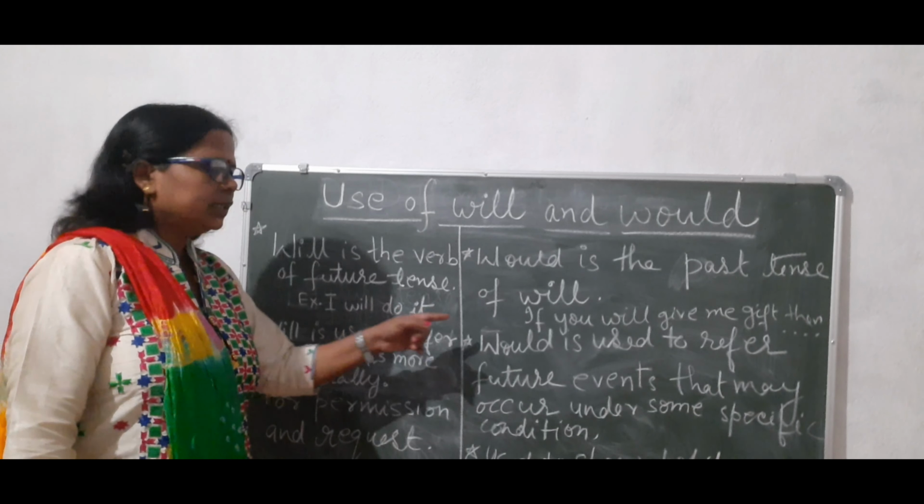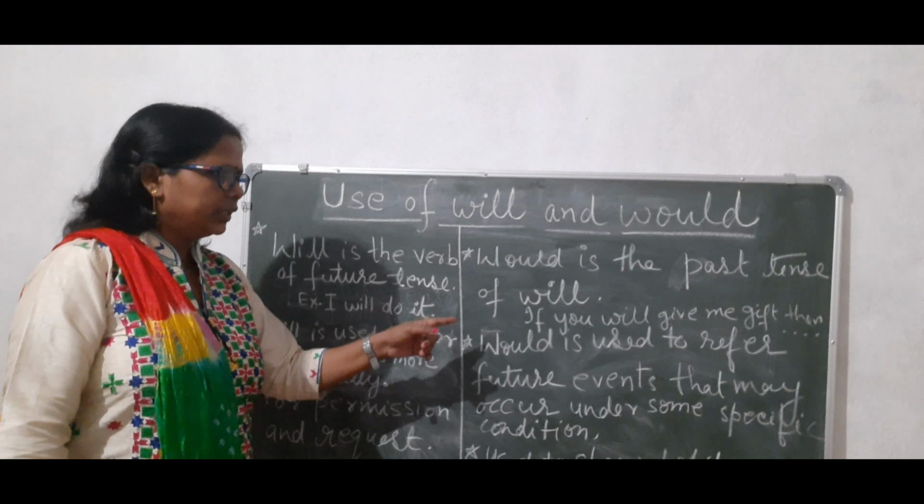Now if we have to write this with would, then we can't write "I would do it", because this is a wrong sentence. If anyone is writing this, it would be wrong.